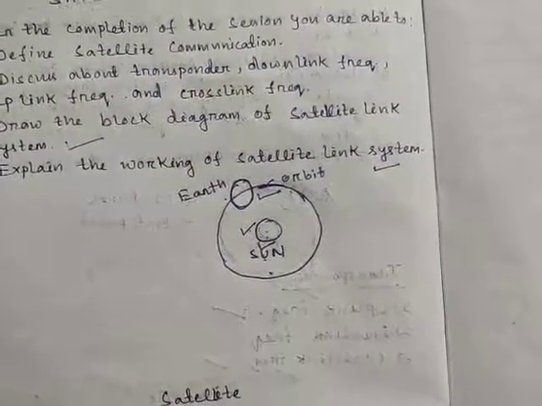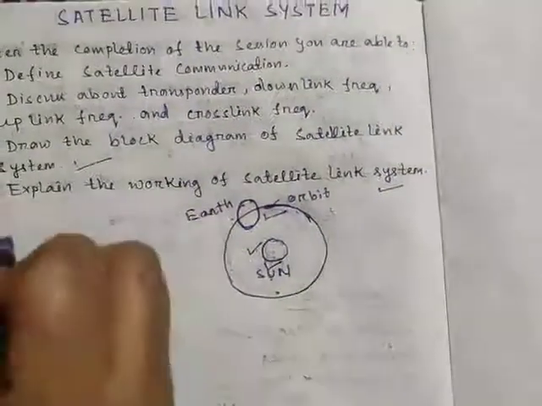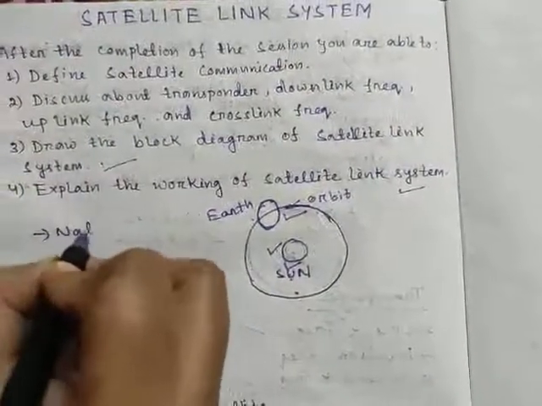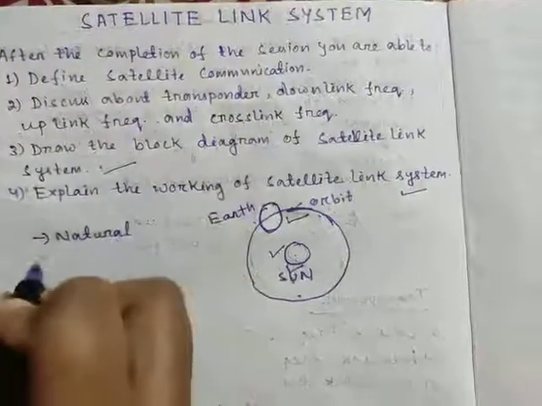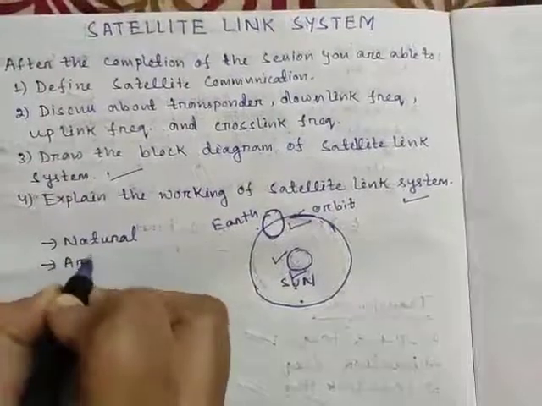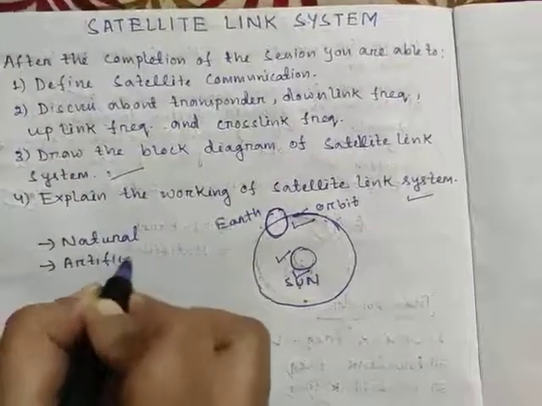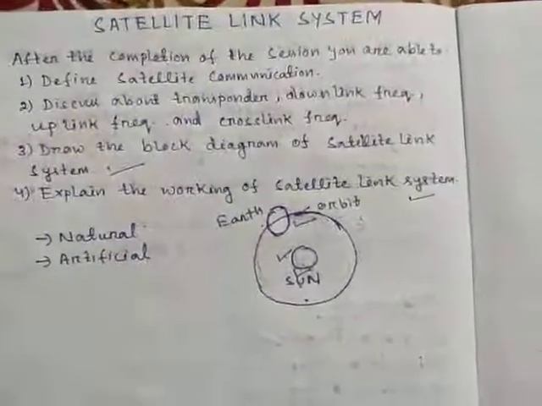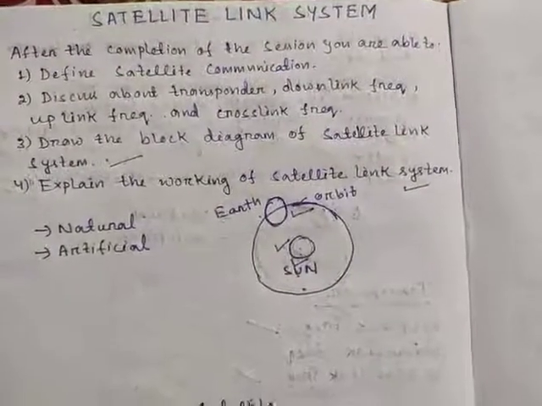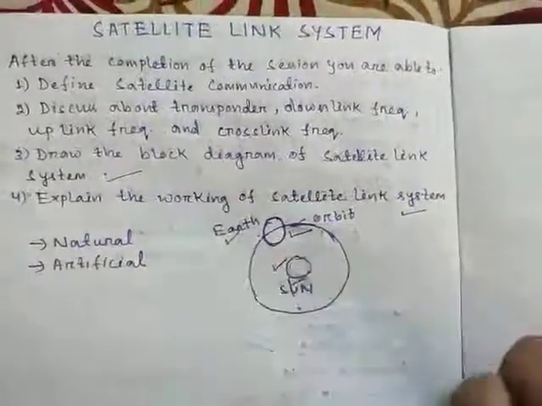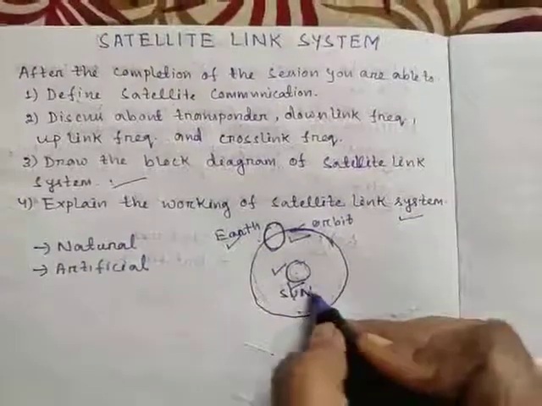Generally, satellites can be classified into two types. First one is the natural satellite, second one is the artificial satellite. Example of natural satellite is here. Earth is a natural satellite for sun.